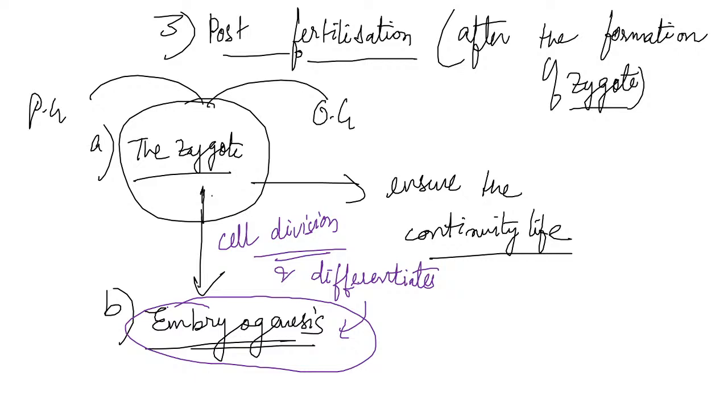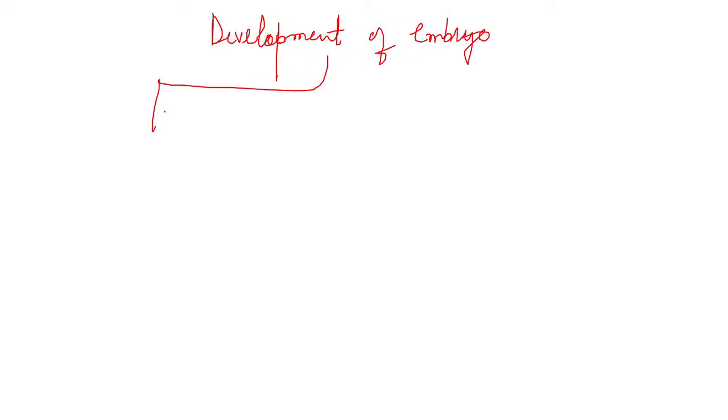The development of the embryo is of two types. Okay. Embryo development is of two types. Development of the embryo is of two types.